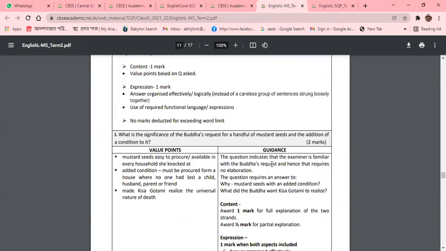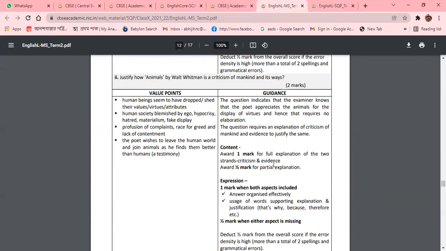Here you can see question number 2. What will be the guidance? The question indicates that the examiner knows that the poet appreciates the animals for the display of virtues, and hence that requires no elaboration. The question requires an explanation of criticism of mankind and evidence to justify.